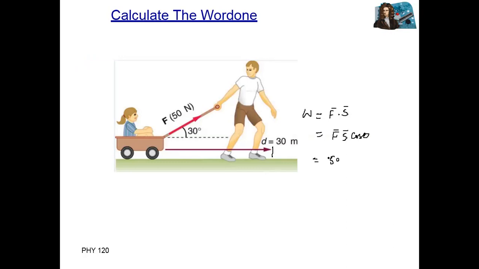So force is 50 Newton, displacement is 30 meter, multiplied by cosine of 30 degrees. 50 multiplied by 30 equals 1500, multiplied by cosine of 30. Cosine of 30 is 0.86. Multiplying with 1500 equals 1299 joules.